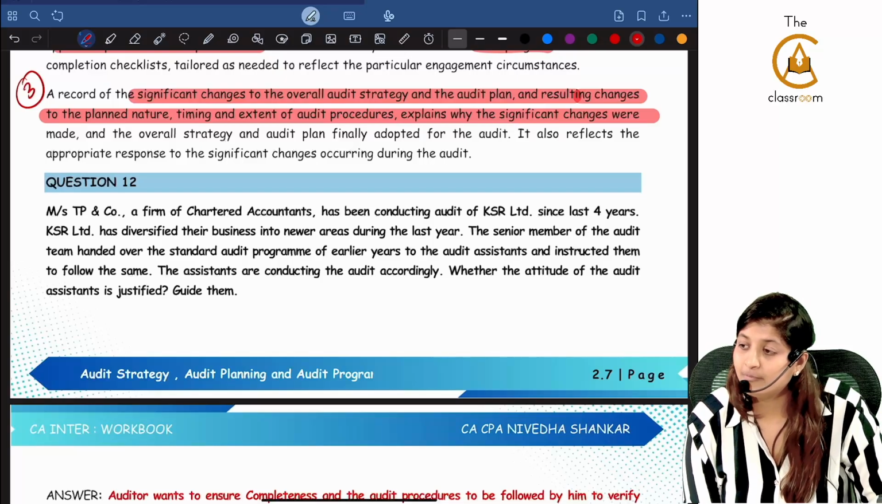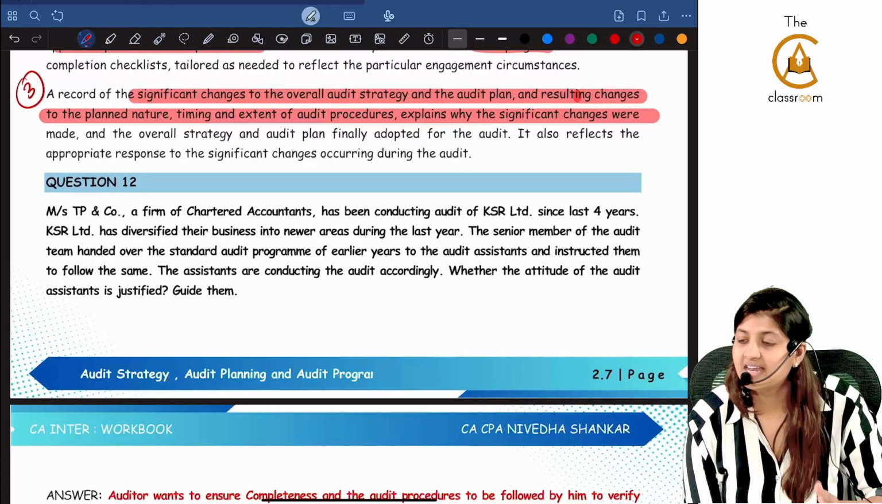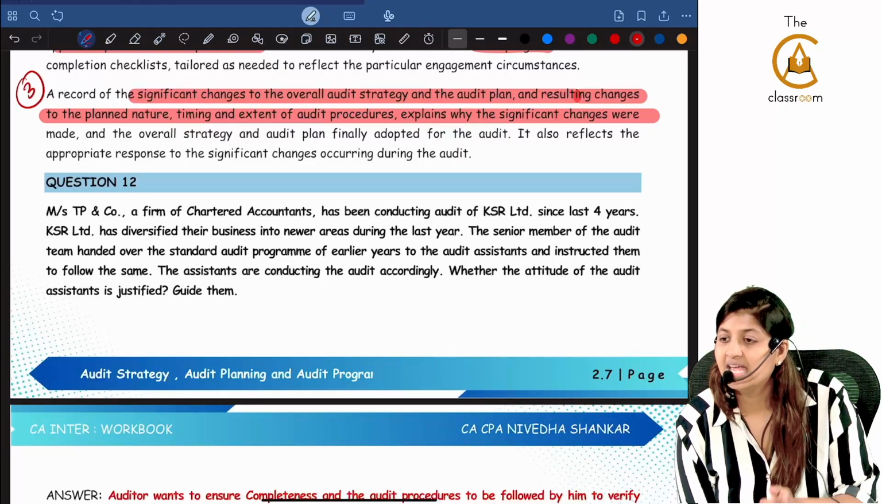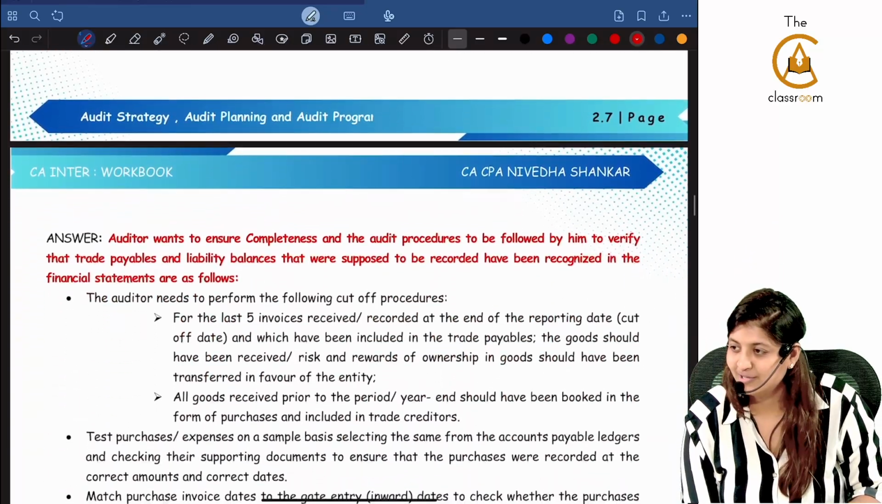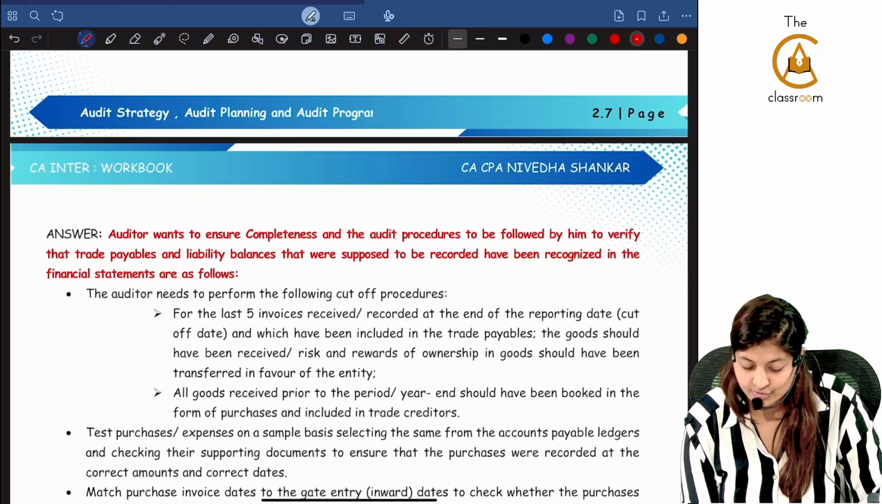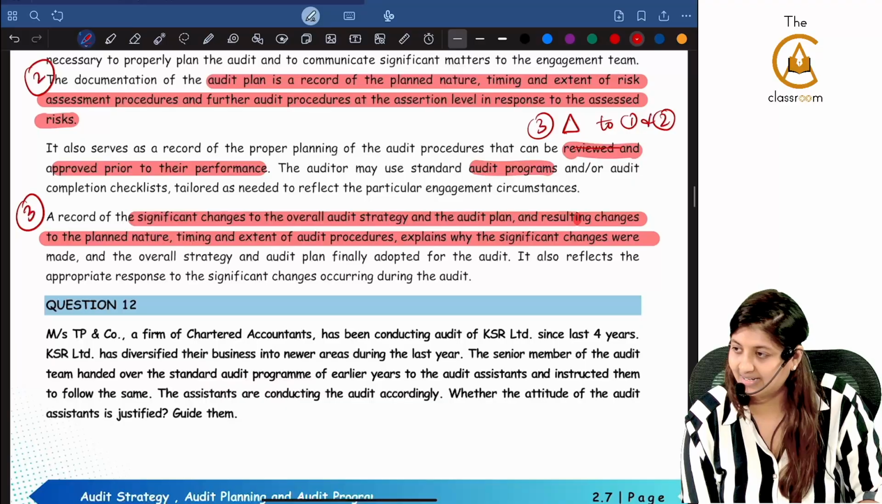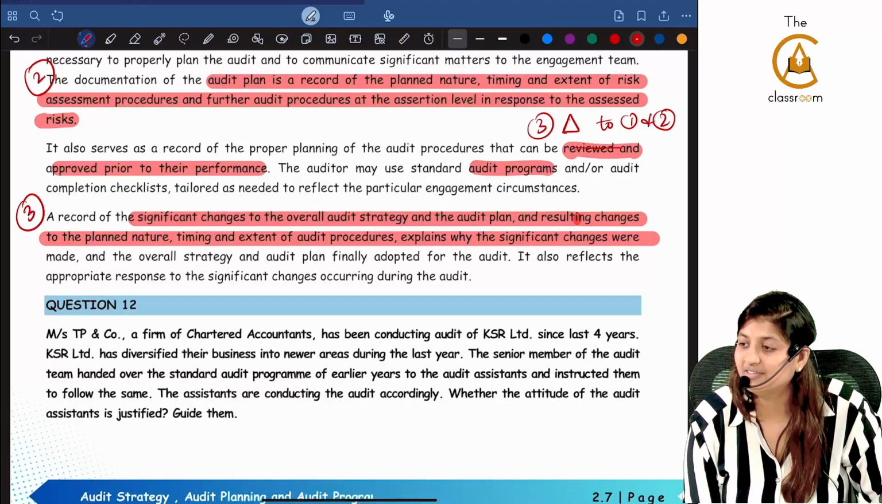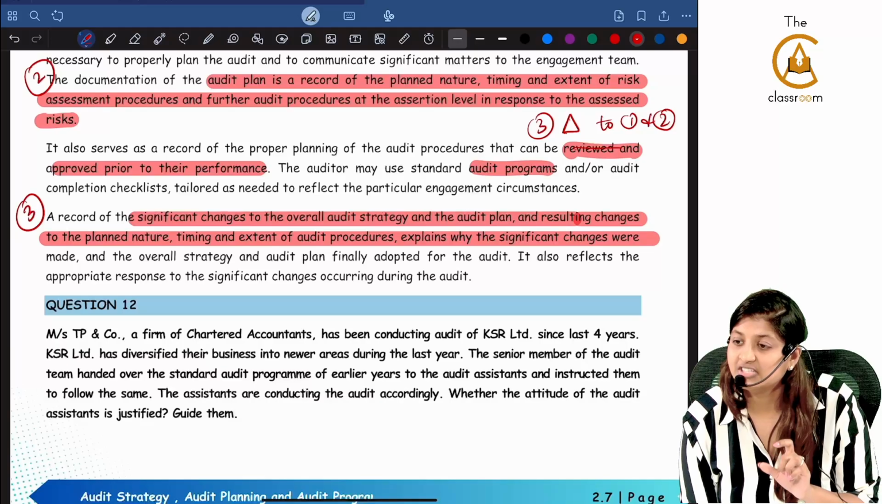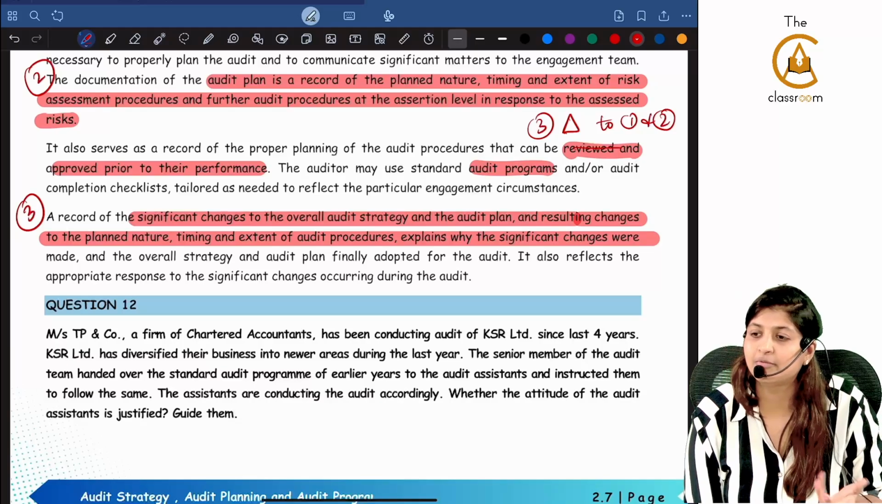Because if an audit program, we already saw one, correct? There is a change in the business policy and the audit program is not changed. What should you answer? The answer given here is wrong. Don't see this answer and get confused. The question is correct, the answer is wrong. Now this answer is the same thing which we saw previously, where there is a change in the business policy and the audit program has no change.